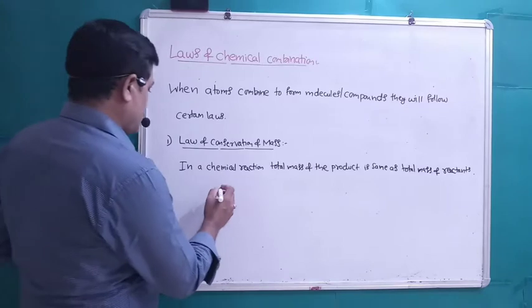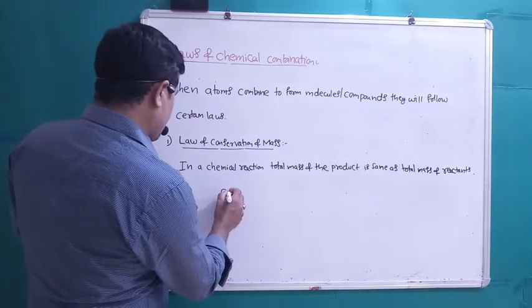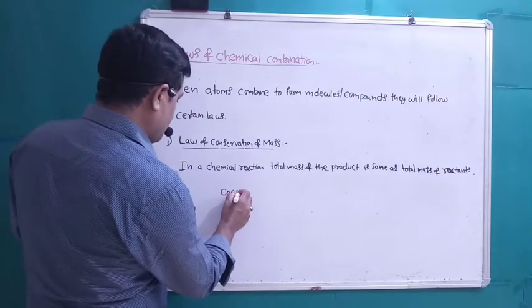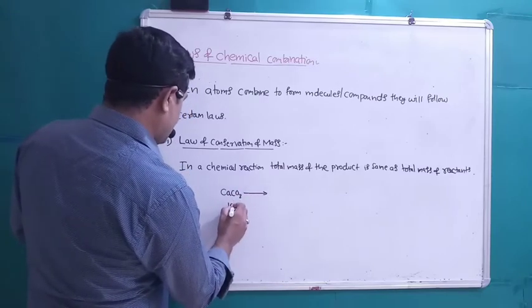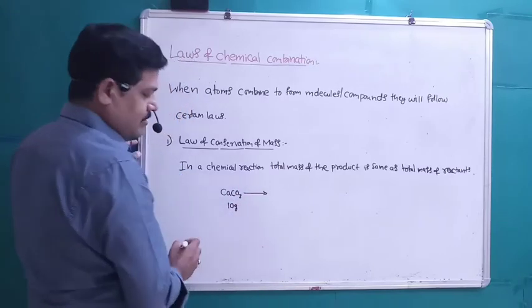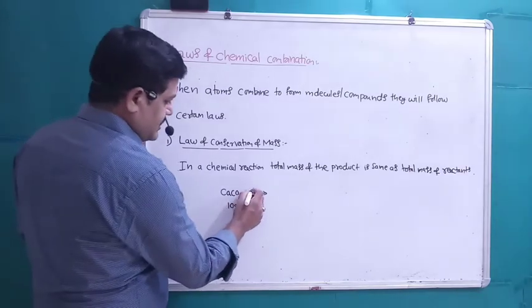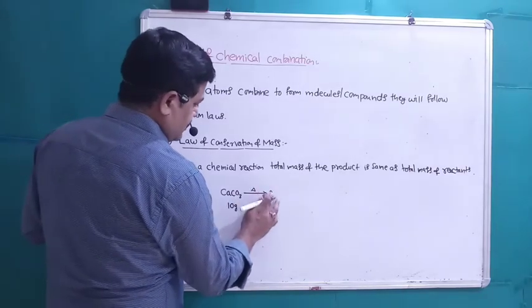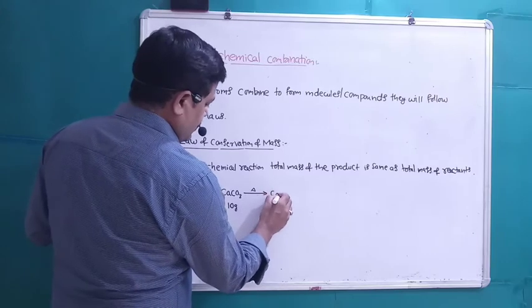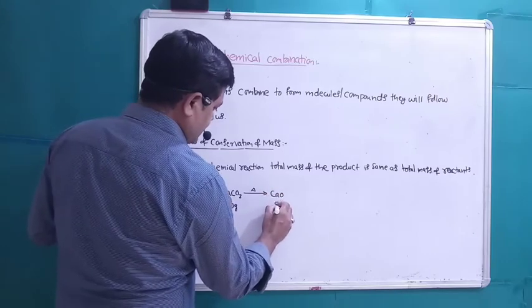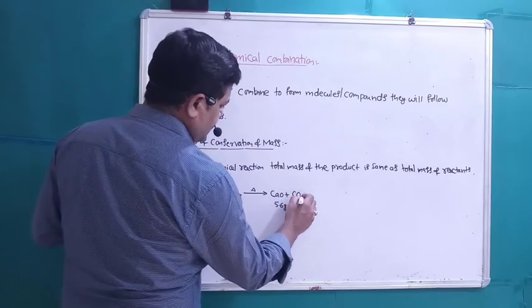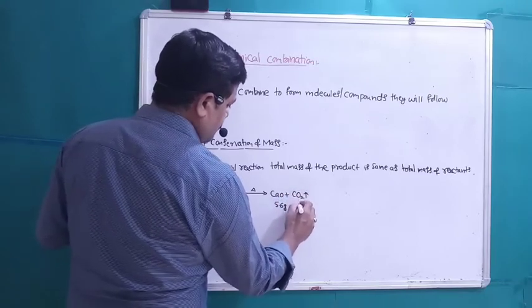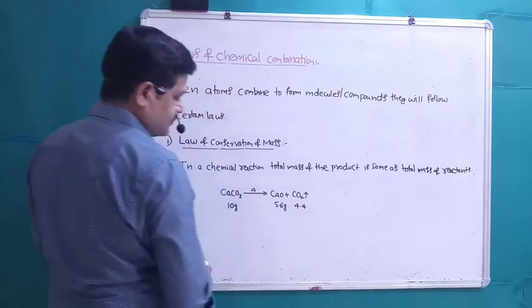So for example, when you take thermal decomposition of calcium carbonate, assume this is 10 grams. 10 grams of calcium carbonate on heating gives CaO of 5.6 grams. Then the weight of CO2 formed is 4.4 grams.